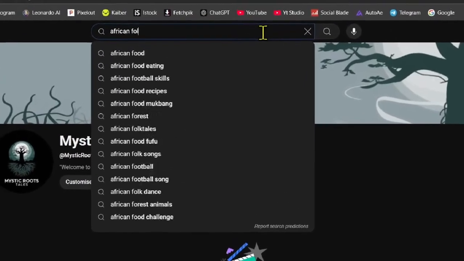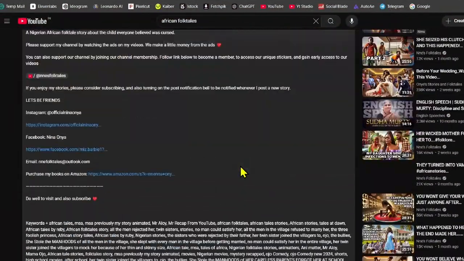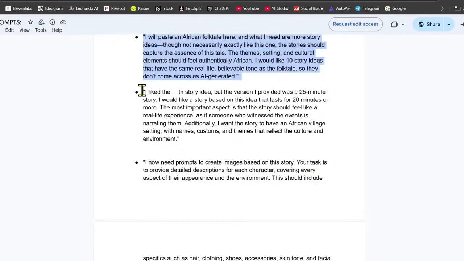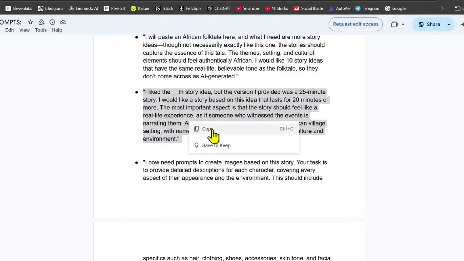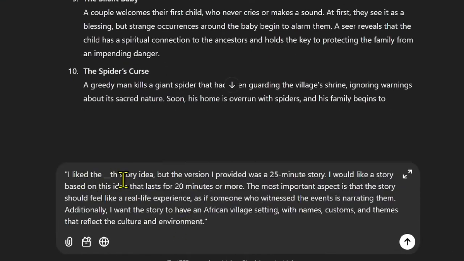Utilizing platforms like YouTube for inspiration can reveal trending story ideas. By analyzing views and descriptions, you can select effective narratives to build upon. Using ChatGPT to generate stories from specific prompts can yield fascinating results. These narratives should mirror real-life experiences to enhance credibility and audience engagement.